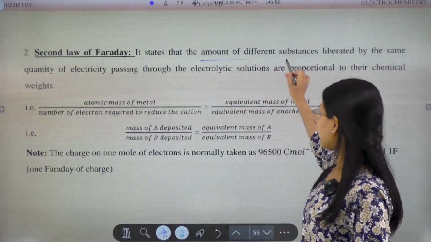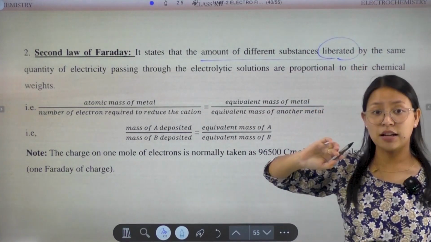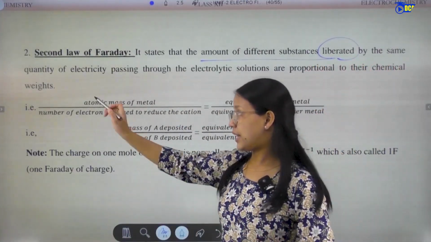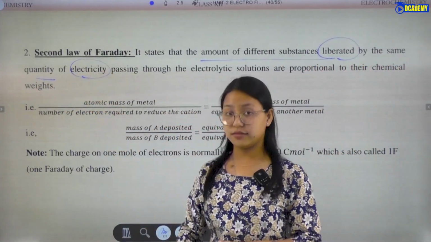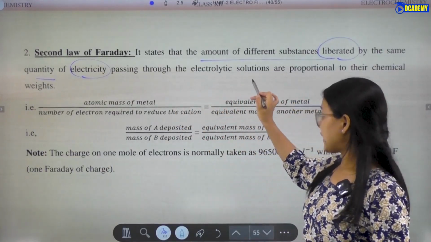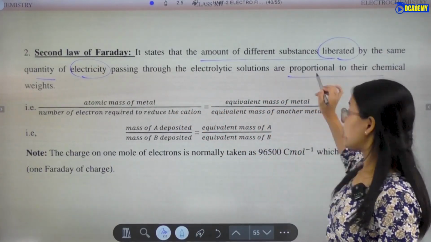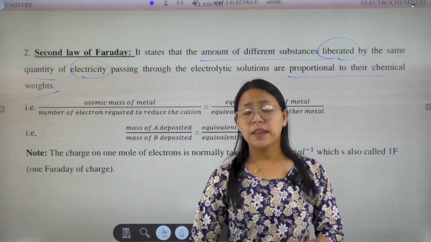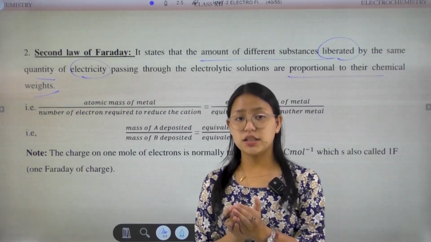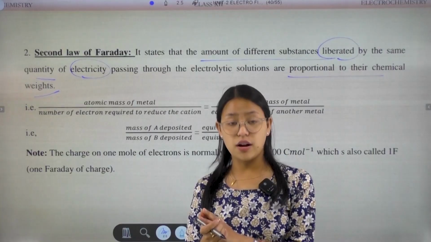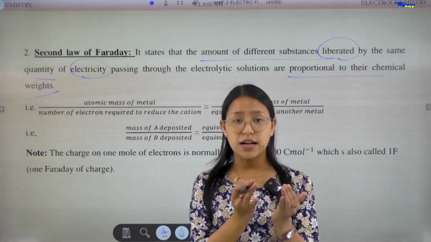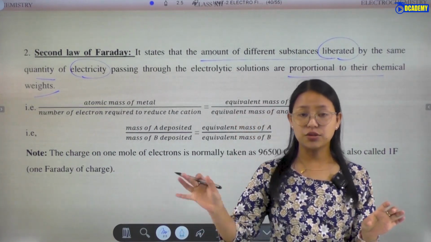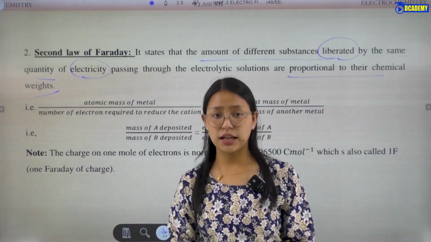Now let's come to the second law. It states that the amount of the different substances liberated by the same quantity of electricity passing through the electrolytic solutions are proportional to their chemical weights. In the first law, we said that any substance deposited or liberated in the electrolytic cell, its mass depends on the charge that flows, the charge passed, so the mass is proportional to the charge.